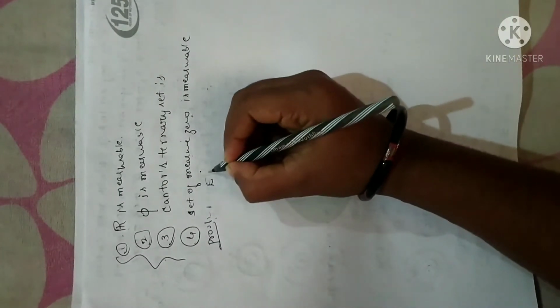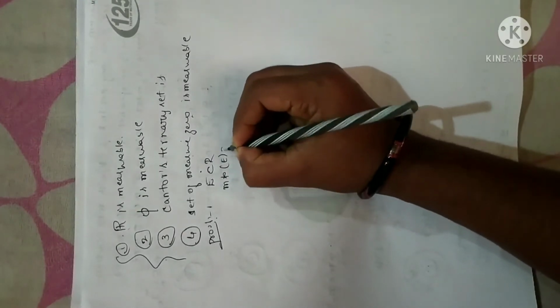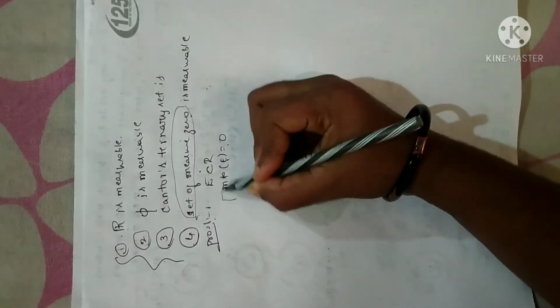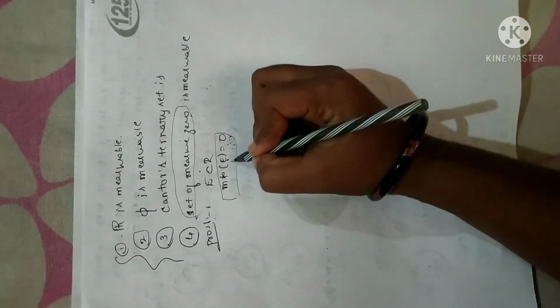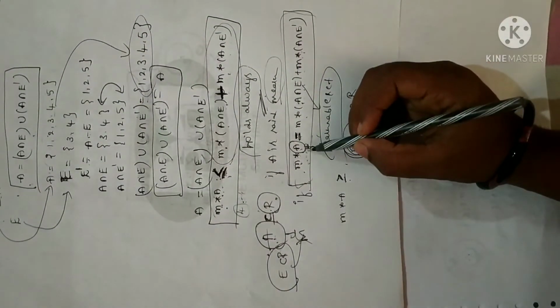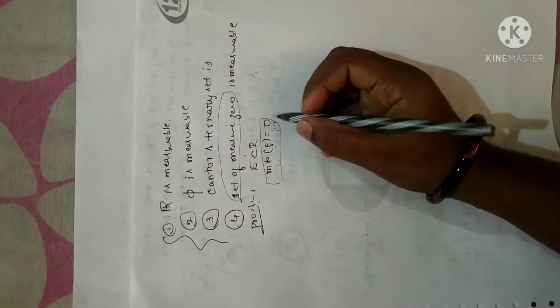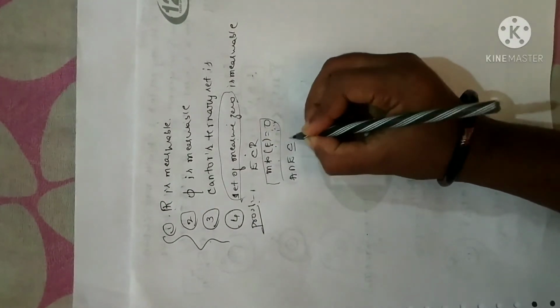Suppose let me take E is a set in R. Then measure of E will be 0. What I'm trying to say is set of measure 0. In the sense, E is a set whose measure is equal to 0. Now we have to prove this is measurable. So when do we say measurable? If the property holds good. Just now I have told you by the definition of M star, if this property is satisfied, then we say the particular set is measurable. Now let me verify the property. So what I have assumed is E is a set which has measure 0, and clearly I can write A intersection E is always a subset of E.